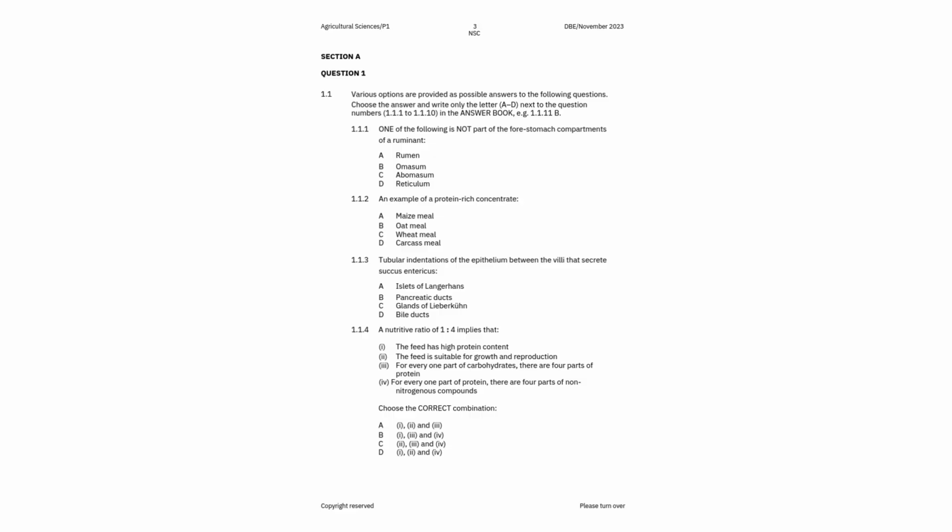So a nutritive ratio of 1 is to 4 generally refers to the ratio of protein to non-nitrogenous compounds, meaning that for every 1 part of protein, there are 4 parts of non-nitrogenous compounds, meaning the correct answer there is D, which is the combination of 1, 2, and 4.